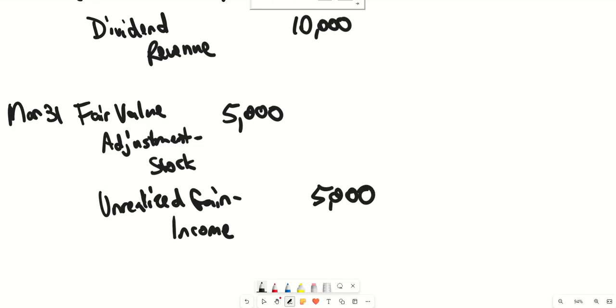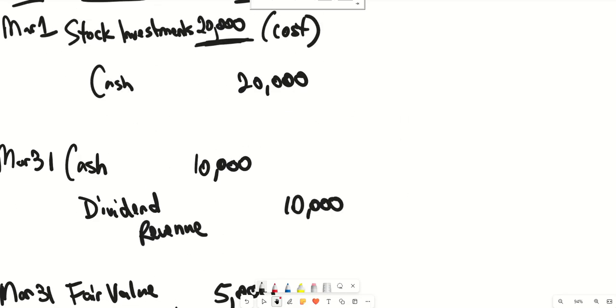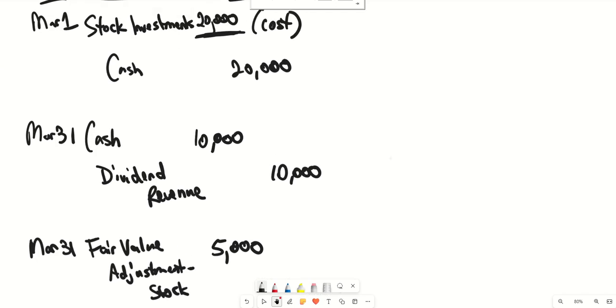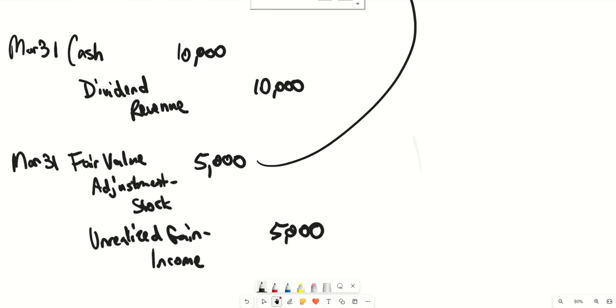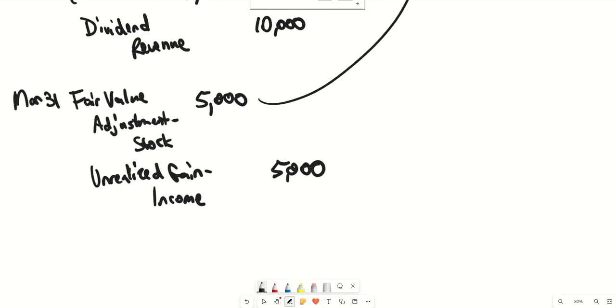So similar to debt securities, specifically trading securities and also available for sale securities, the debit is going towards fair value adjustment dash stock, which is a contra asset account directly connected to the stock investment account. That's going to increase the balance in that account, so it affects the balance sheet. And the account that's going to be credited, unrealized gain dash income, is going to affect the income statement, specifically in the other revenues and gains section of that statement.